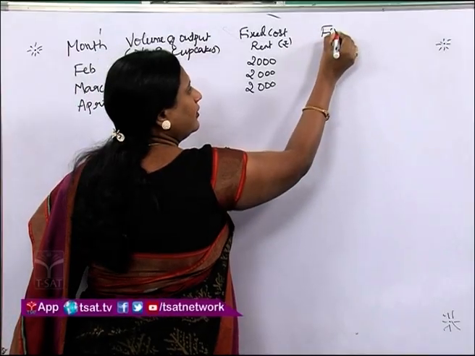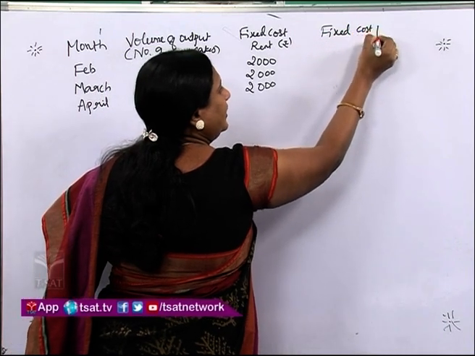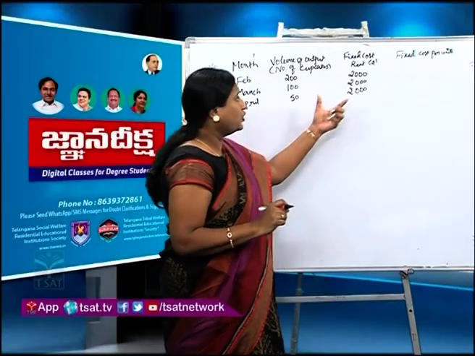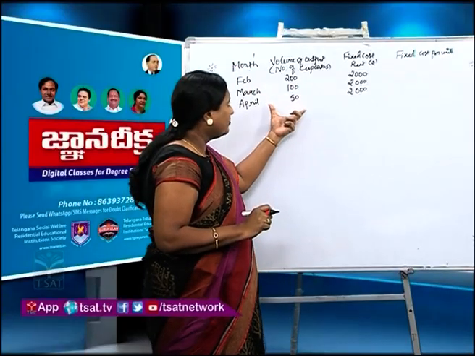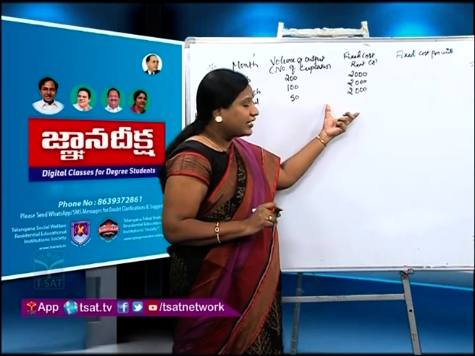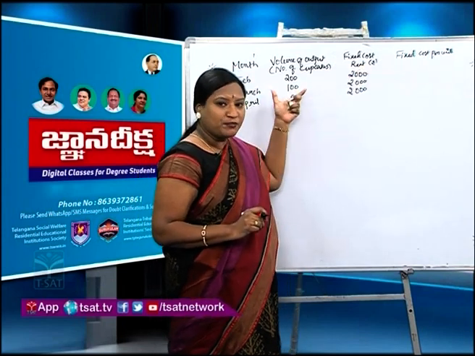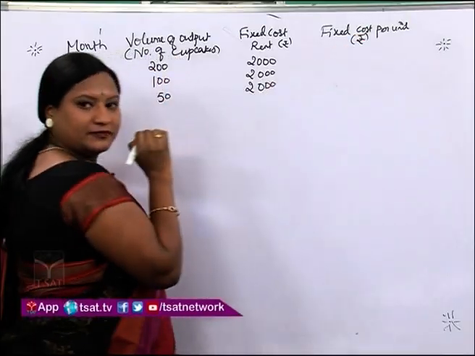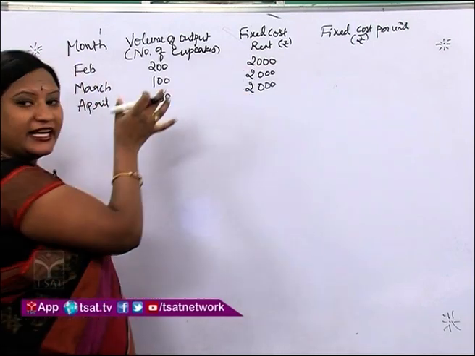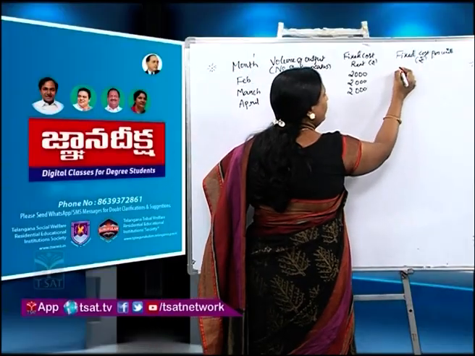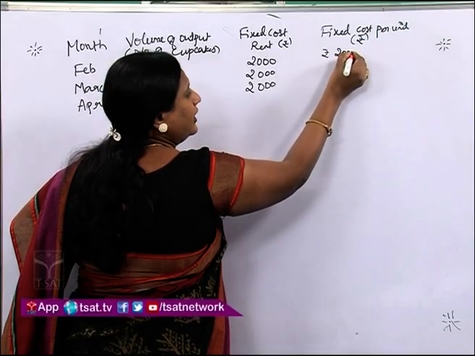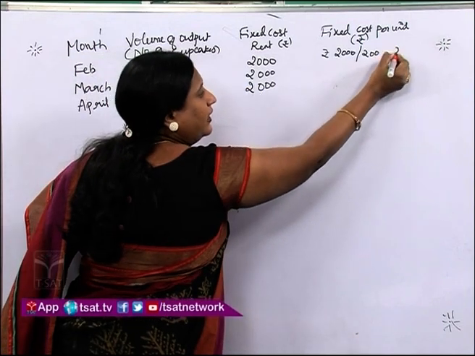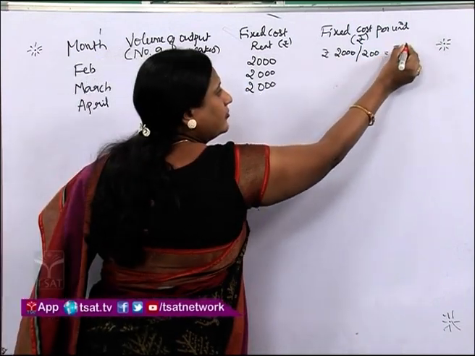So let us try to understand fixed cost per unit. Fixed cost per unit can be calculated using total fixed cost divided by volume of output. But in our example, I am taking rent and number of cupcakes made. So this will also be in rupees: 2000 rupees divided by 200 cupcakes.